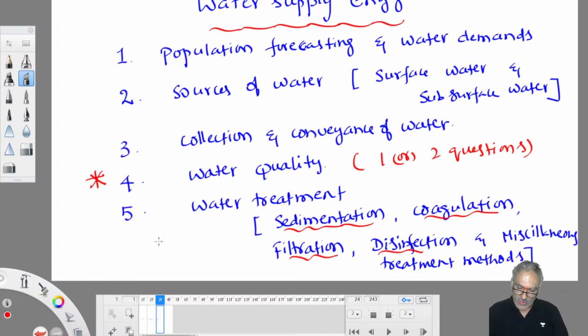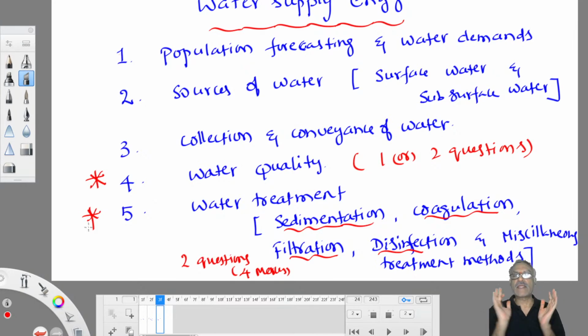That means you will get two questions from water treatment, accounting to 4 marks. Between sedimentation and coagulation, there is always one question. Between filtration and disinfection, there is always one question. Anything extra you learn is a bonus for you. So these two topics are very important from the GATE examination point of view. In addition to the numericals, you should have an idea of the other topics, but focus more on water quality and water treatment. Maximum questions can come from there.